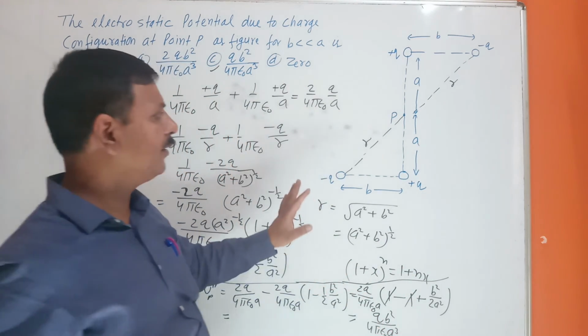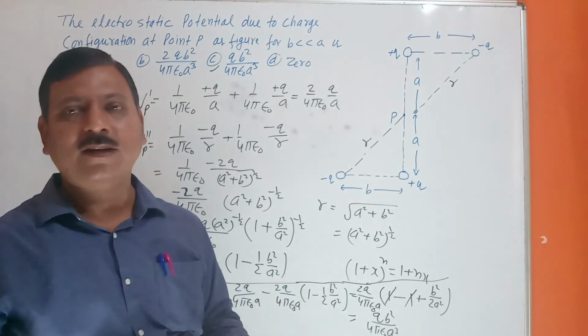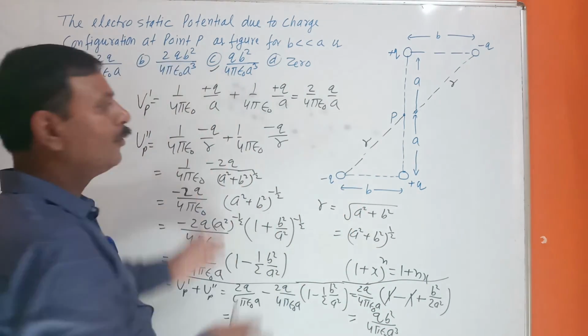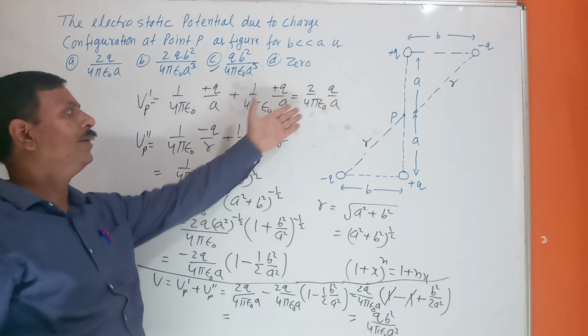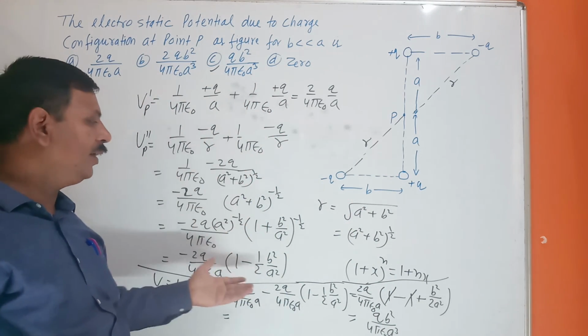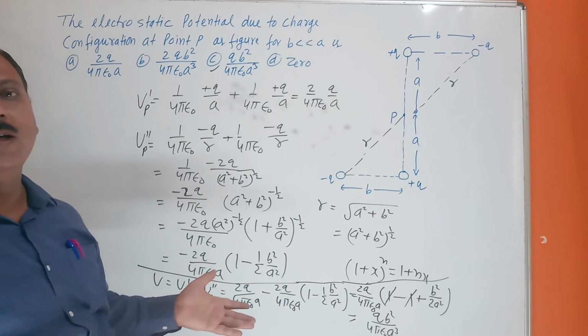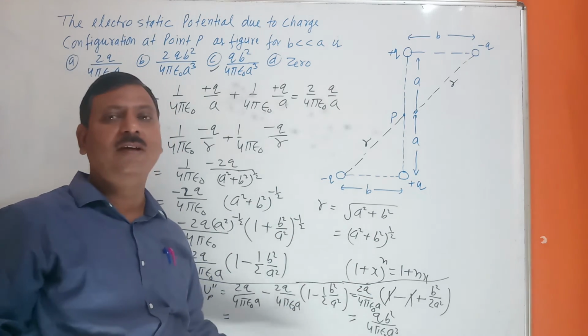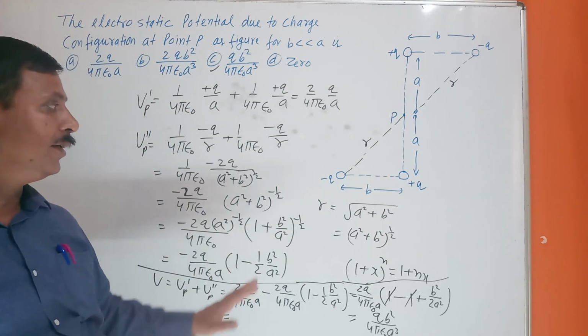So a simple question. And potential is a scalar quantity, so you have to take only the algebraic sum. Positive there, positive, negative there, negative. Algebraic sum. After the algebraic sum, you can find the resultant of the question.